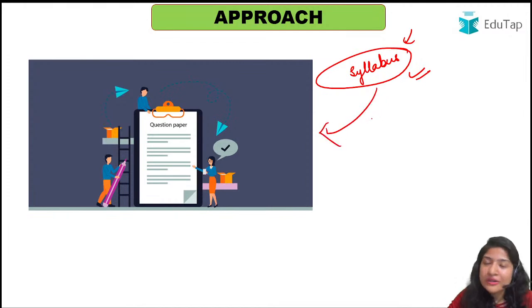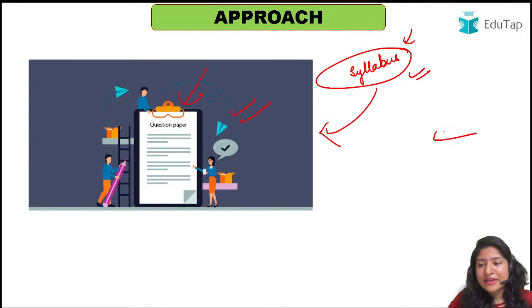See, the syllabus and the material you can find online. We will help you decode which topics are the most important from the examination point of view. And how are we going to decode that? Basically by analyzing the previous year questions. If some topic has been asked frequently, or many questions are asked from that particular chapter, of course it becomes important from the examination point of view.